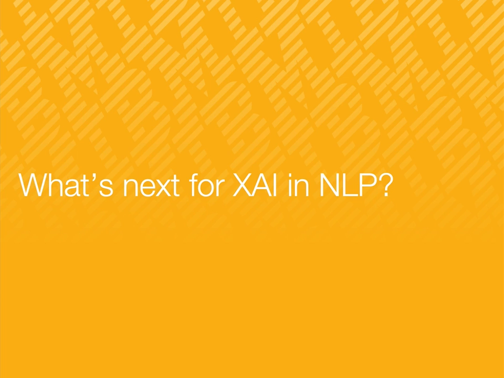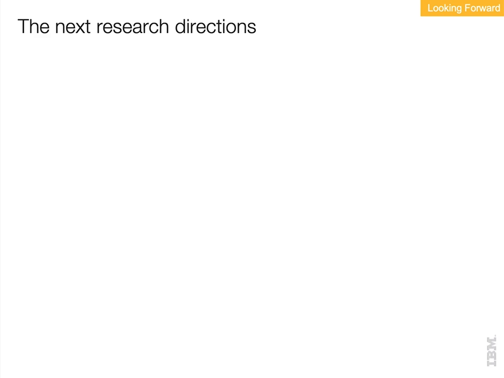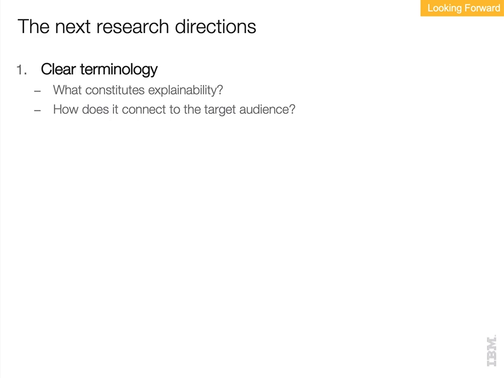We would like to conclude with a brief comment on what we believe to be important avenues for XAI research in NLP. We hope this survey encourages the research community to work in bridging the current gaps in the field. The first research direction is a need for clearer terminology and understanding of what constitutes explainability and how it connects to the target audience. As in the math problem solver example, how explainable and for whom is a model that displays an induced program for yielding a prediction but conceals the induction process?